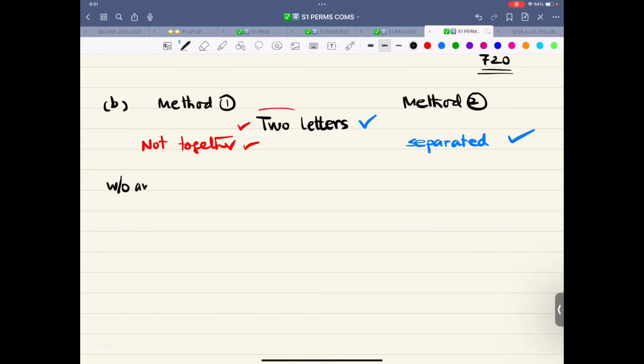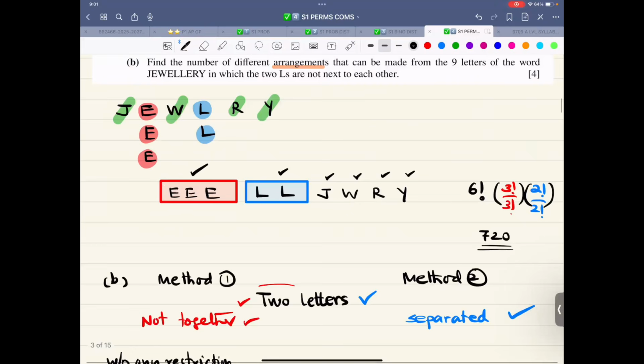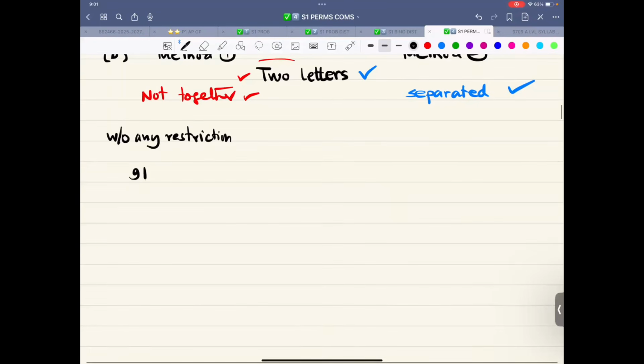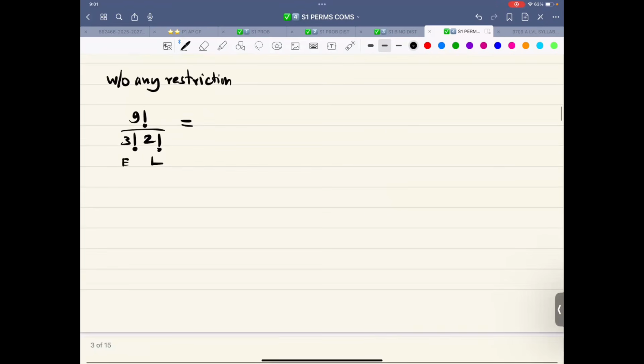Without any restriction. How many are there? 9 factorial divided by 3 factorial for the E's and 2 factorial for the L's, whatever this answer is. And then the next one is together.